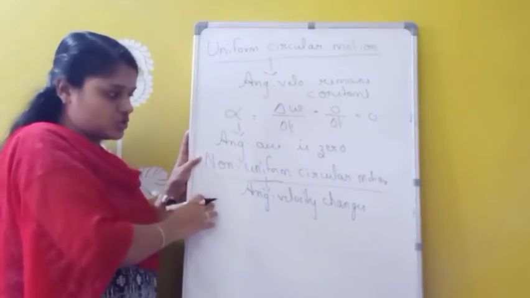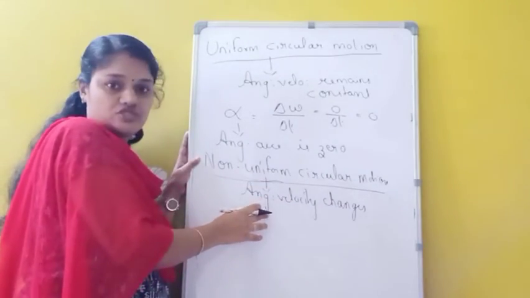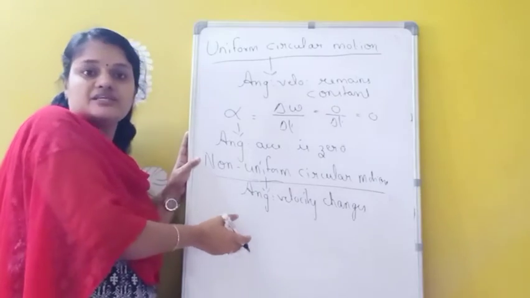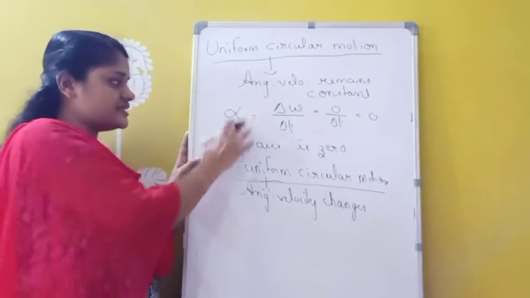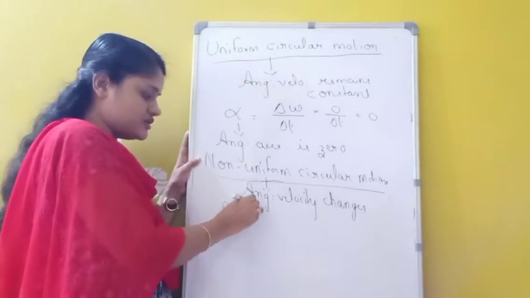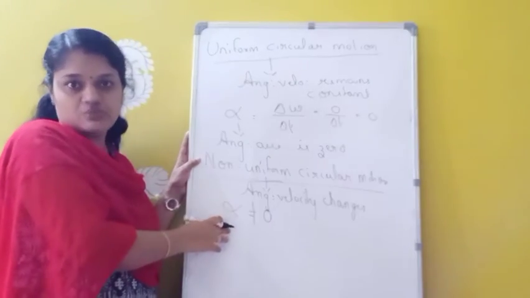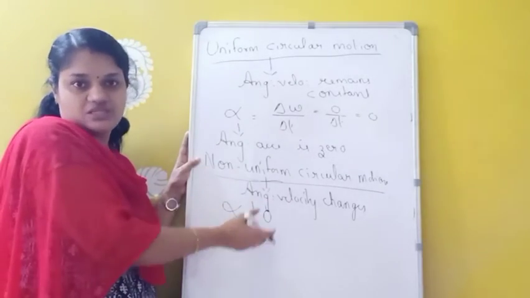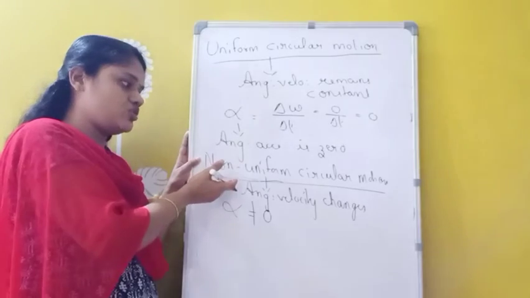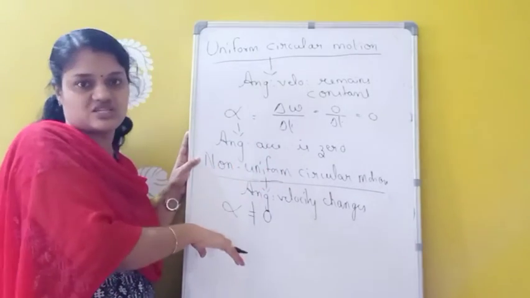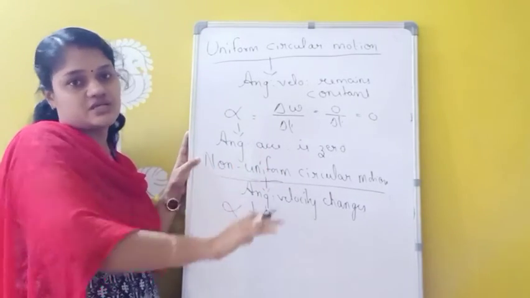So in non-uniform circular motion, the angular velocity changes continuously and is not at all constant. So in that case, this alpha is not at all 0. This alpha has some value because there is a change in velocity. Okay, the velocity is changing in the case of which one? Non-uniform circular motion. There must be acceleration. So this acceleration is not at all 0 here.